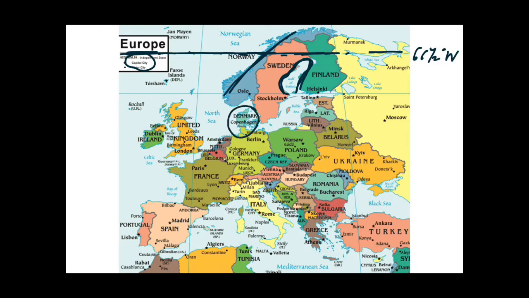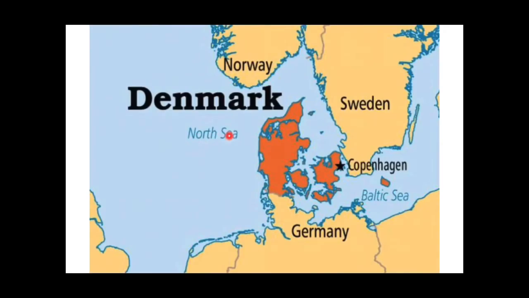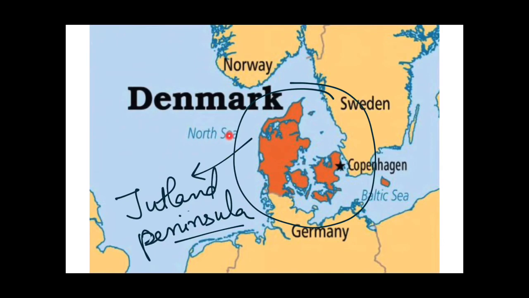Jutland Peninsula consists of two countries, that is the whole of Denmark and the northern part of Germany, which is a minor part of Germany. So two countries are included in Jutland Peninsula, Denmark and Germany. You can see it over here that this is Jutland Peninsula and it includes the whole territory of Denmark and a minor part of Germany also.